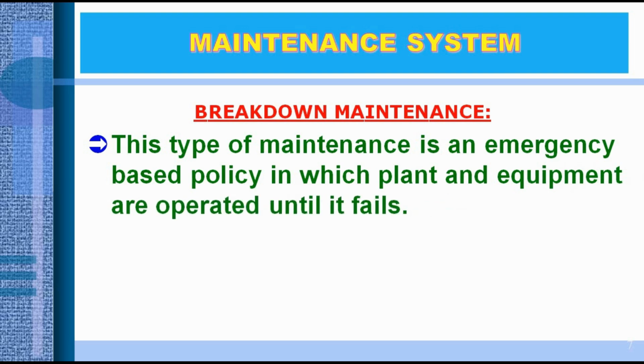This type of maintenance is an emergency based policy in which plant and equipment are operated until they fail. Take an example, a CNC milling machine: now it is working, and if it fails, then we can say it goes for breakdown. That means the machinery or equipment runs until it fails, and when it fails, repairing or obtaining the spare will take time. Then we can say the machine is under breakdown.